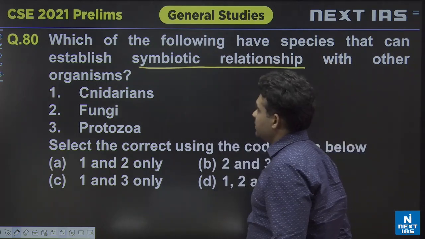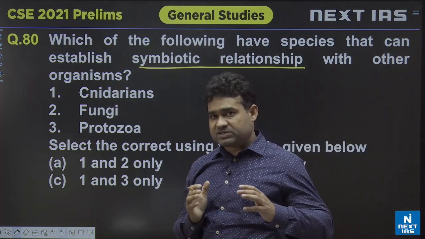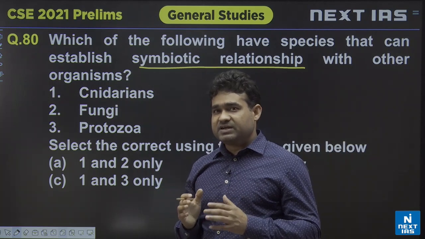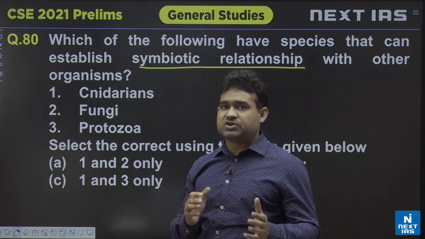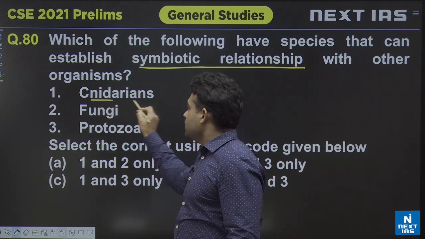Again, if you go back to the class notes, you have seen the ecosystem, and in the ecosystem topic we studied various interactions, and among the interactions was mutualism, and as well as mutualism combined with symbiosis we have seen. And in that case we have seen one as coral and zooxanthellae.